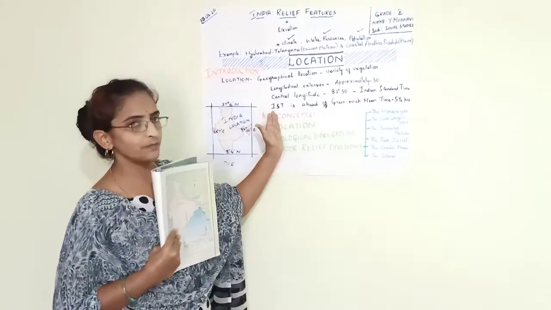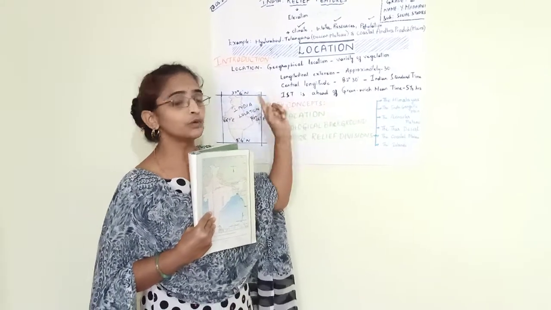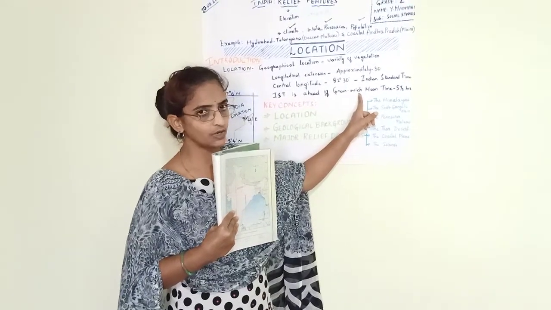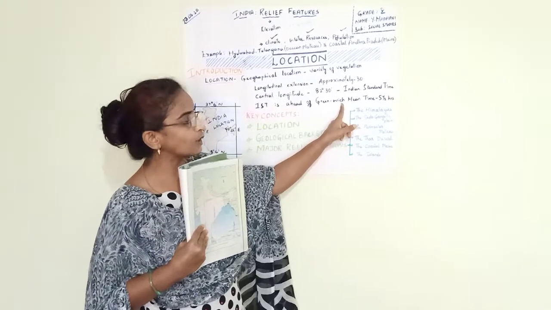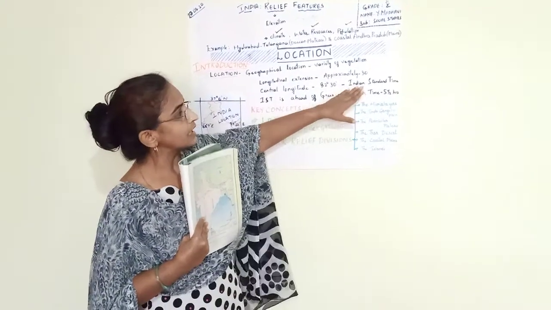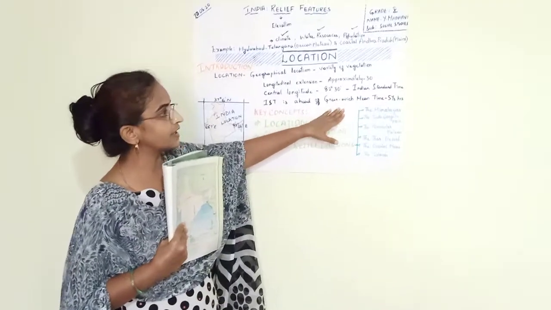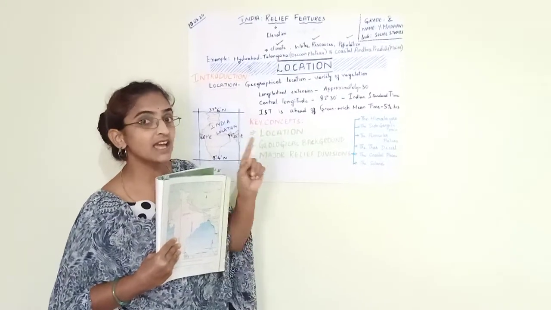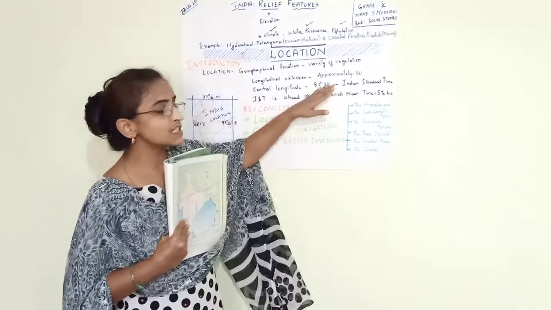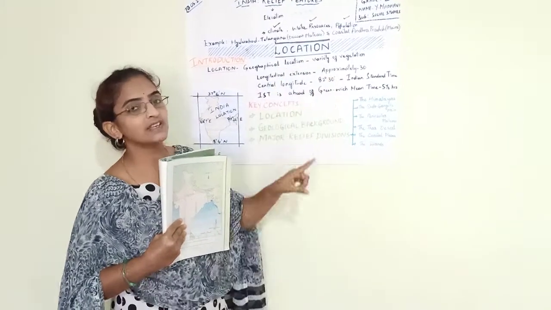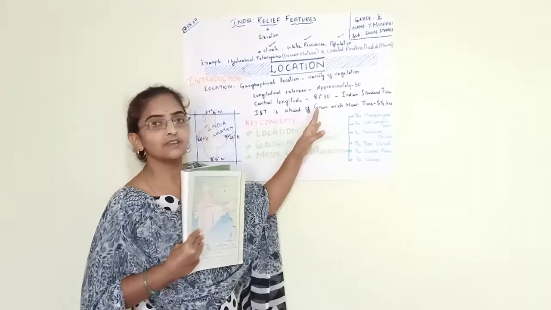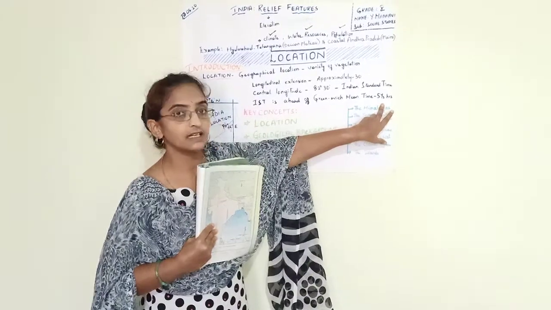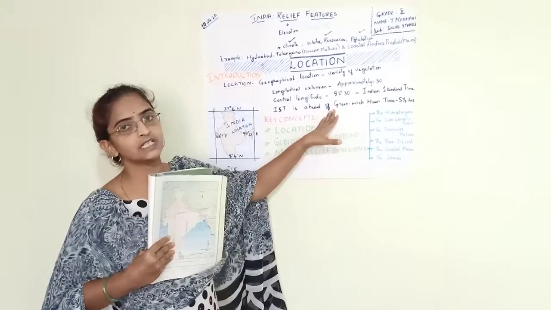Indian Standard Time is ahead compared to the Greenwich Meridian, which is situated in London. This is 0 degrees longitude. When you calculate the time difference between Indian Standard Time and Greenwich Meridian Time, why does Indian Standard Time seem to be ahead? Because the sun rises from the east. India is situated in the east, so India receives the first sunrise compared to Greenwich Meridian Time. So we are 5.5 hours ahead compared to Greenwich Meridian Time.